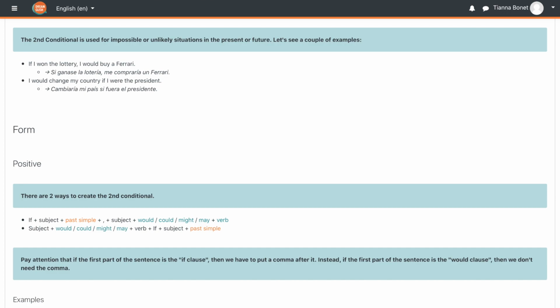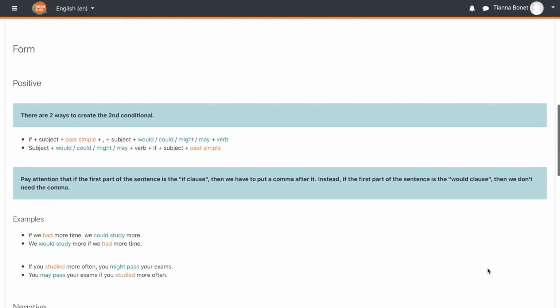Pay attention that if the first part of the sentence is the if clause, then we have to put a comma after it. Instead, if the first part of the sentence is the would clause, then we don't need the comma. Some examples. If we had more time, we could study more. We would study more if we had more time. If you studied more often, you might pass your exams. You may pass your exams if you studied more often.